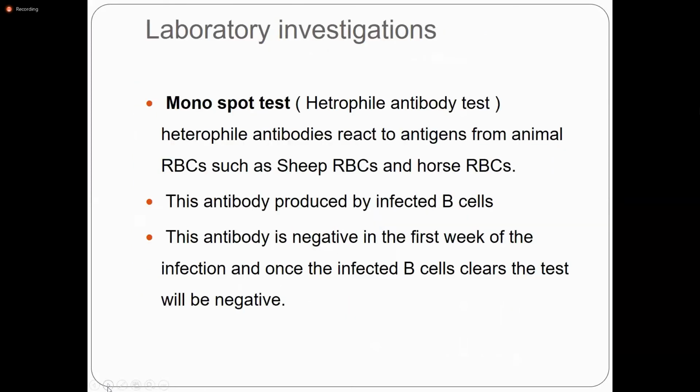Second is the monospot test, the heterophile antibody test. What is the mechanism of this test? Heterophile antibodies from the patient react to the antigen from animal RBCs. They use sheep RBCs or whole RBCs, which have the antigen that reacts to the heterophile antibodies of the patient. This antibody is produced by the infected B cell, as we already know, and the test is negative in the first week of infection, and once the infected B cells clear, the test will be negative.